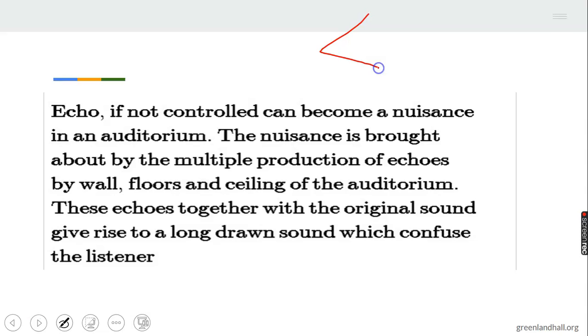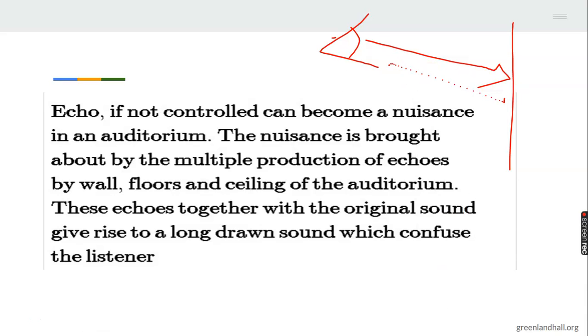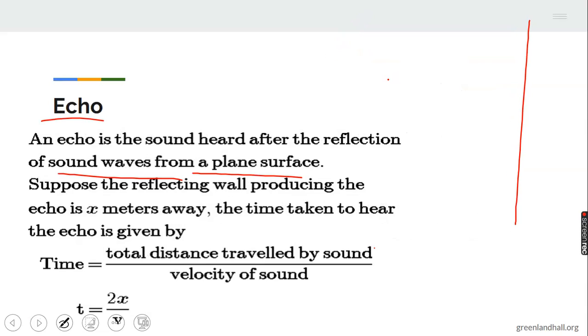When the sound is produced from here and it meets a surface, it will be reflected back depending on the angle. It will be reflected back towards an observer. Now, like waves, sound also undergoes the reflection property. Now, echo is the sound heard after this.